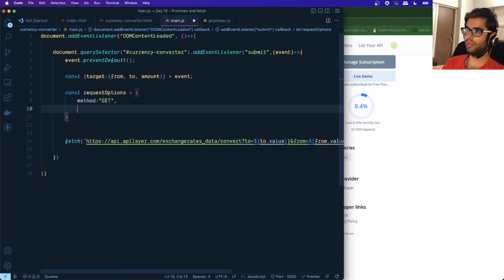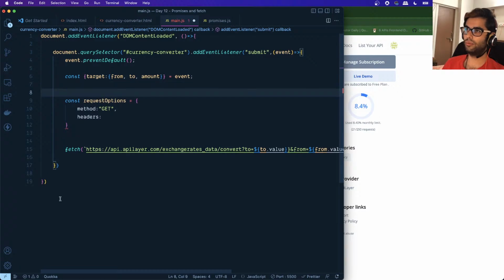What we want to do is pass some headers to this request. We are creating a request over here. The fetch API allows us to create a request, and that request has some headers. In order to consume this API, when I create an account, I get an API key, and I need to pass that API key. Otherwise, I cannot access the services provided by this website.